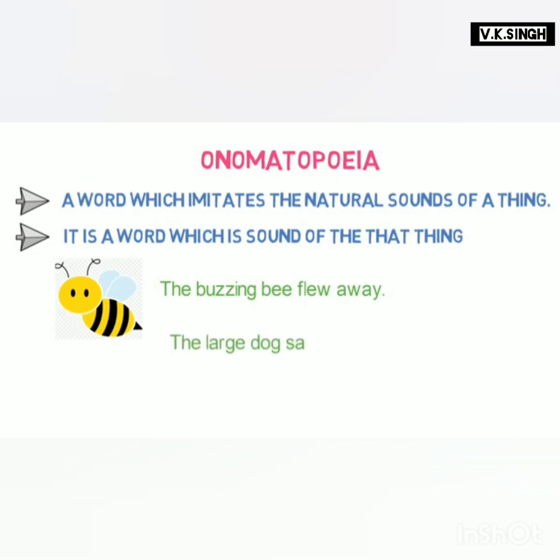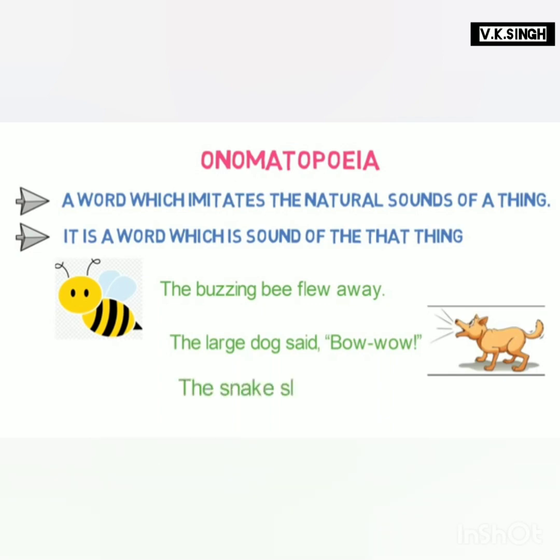Let's look into the next example of onomatopoeia. The large dog said bow wow. Now what is the sound of a dog? It is bow wow. As in this statement, we are using the sound of a dog. It is onomatopoeia. Let's look into one more example. The snake slithered and hissed. Now what is the sound of a snake? It is hiss. As in this statement, we are using the sound of a snake. It is onomatopoeia. So these are the examples of onomatopoeia.